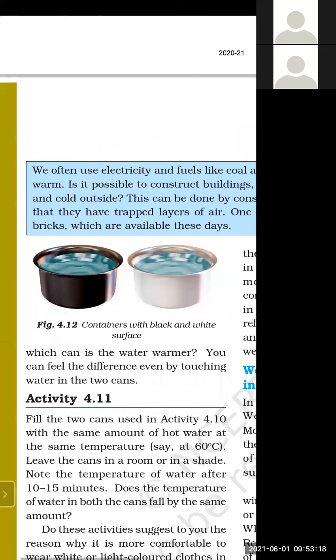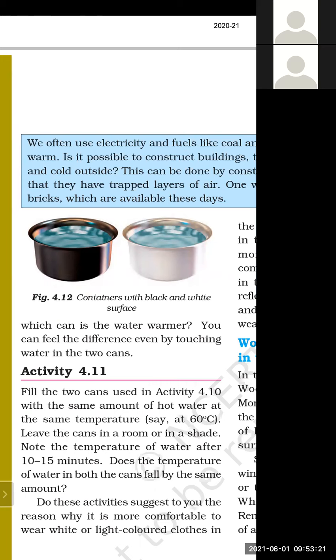So, container with the black and white surfaces. You can see the figure 4.12. In which can is the water warmer? Obviously, in the can of black color, the water is warmer, and in the can of white color, the water will be less warm or cooler as compared to the black color container. You can feel the difference even by touching the water in the two cans.